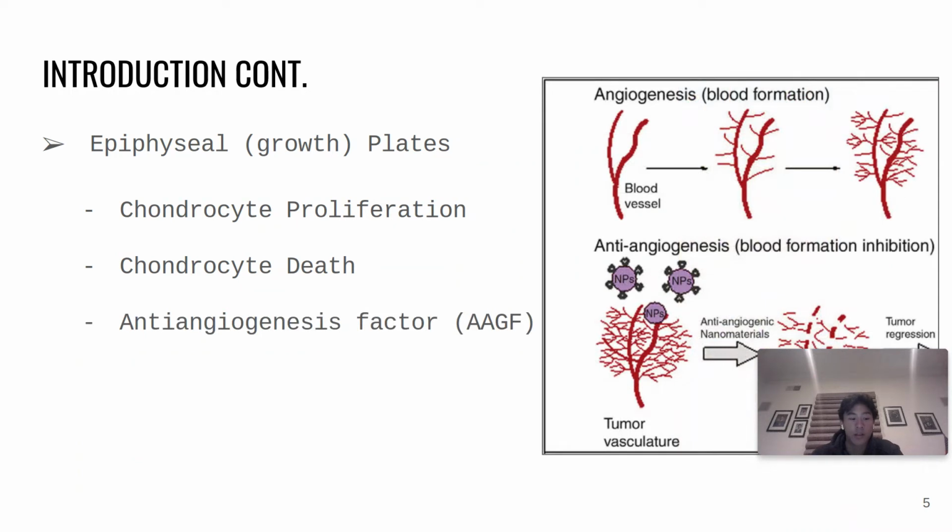Throughout this process, the death of chondrocytes did not signal blood vessels to come perform repairs due to the presence of anti-angiogenesis factor, or AAGF. AAGF is a compound that prevents blood vessels from forming and is present during the teenage years.